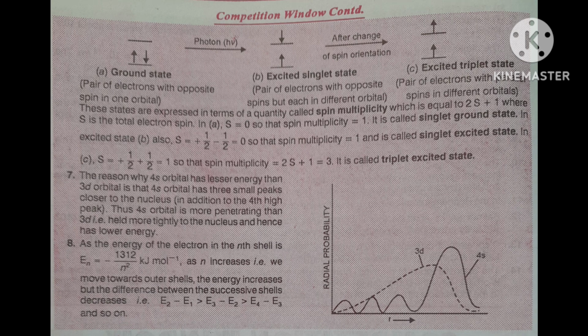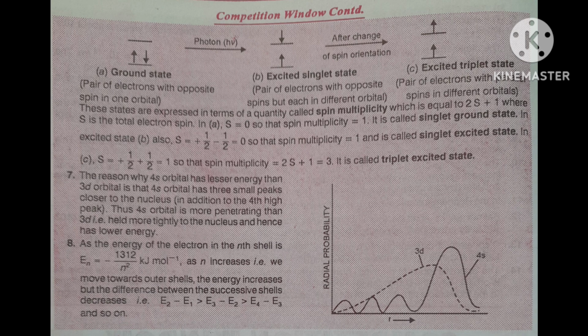In the first case, ground state, you remember this is the condition: S is equal to 0. S is the total electron spin. That is 0, because both are in opposite directions, so both are cancelling. That's why 0. Then 1 is remaining. That's why S is equal to 0 in this case, and the spin multiplicity value will be 1. It is called singlet ground state.